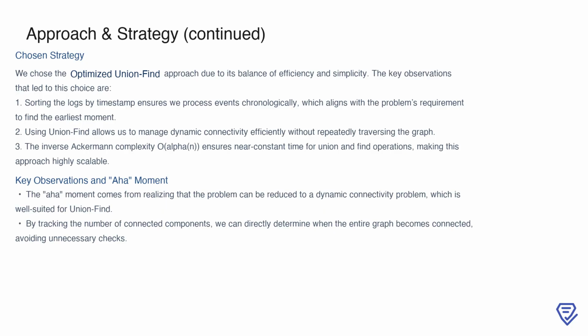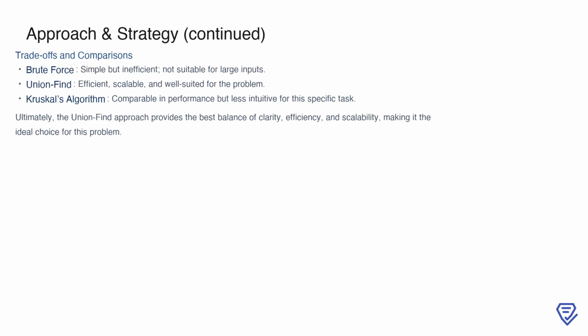Thanks to its amortized near-constant time complexity for union and find operations, this method is highly scalable, even for large inputs. The aha moment in this problem is realizing that it can be reduced to a dynamic connectivity problem, a perfect fit for union find. By simply tracking the number of connected components, we can determine exactly when the graph becomes fully connected without any unnecessary computations.